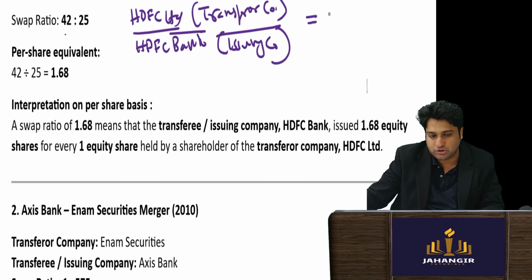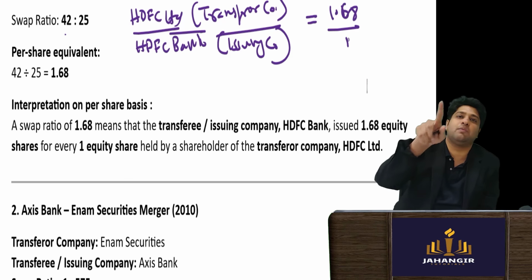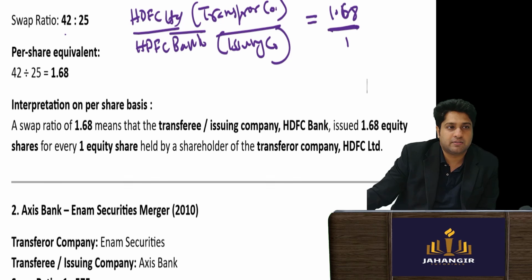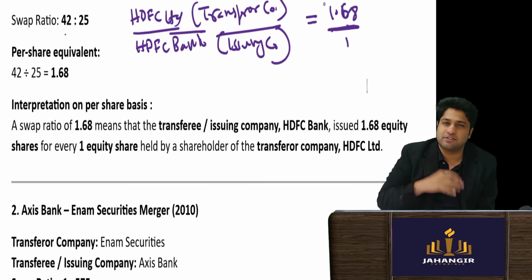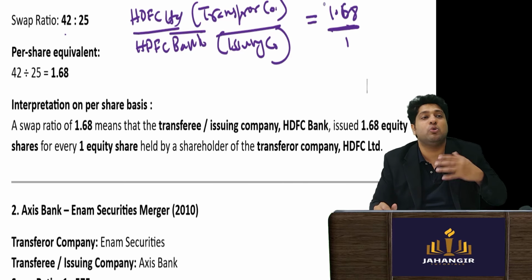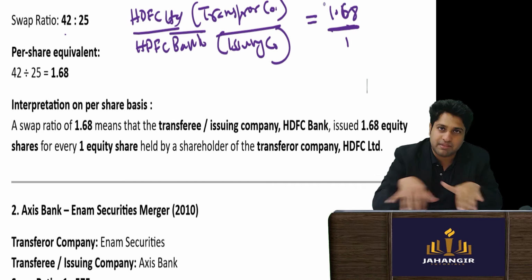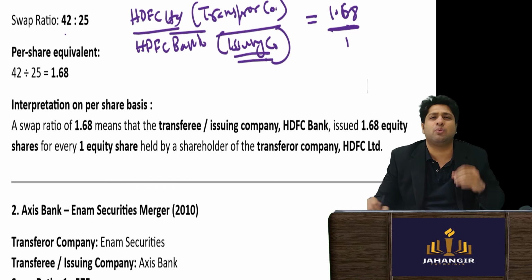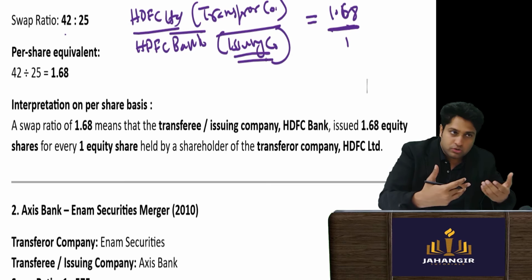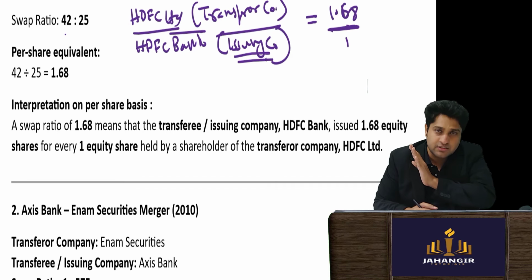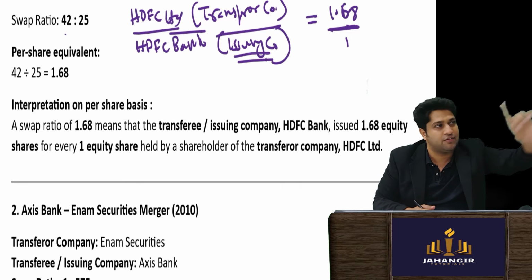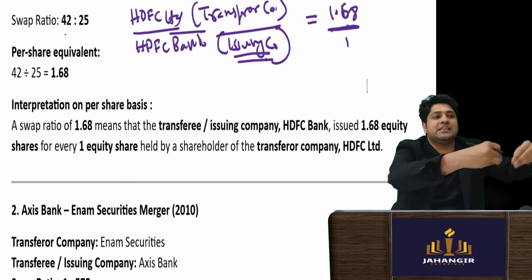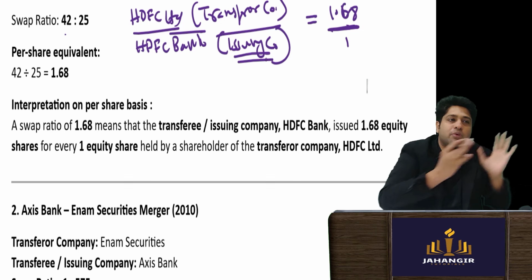So when I see a ratio of 1.68:1, I automatically understand that the target was bigger. 1.68 is greater than 1. How will we frame the sentence? It's very, very simple. Who will issue first? Always the denominator company will issue. So the issuing company, the acquiring company, will issue 1.68 shares for every one share held in the target company. If you had one share in the target, we will issue you 1.68. We are smaller, so we are giving you more shares.